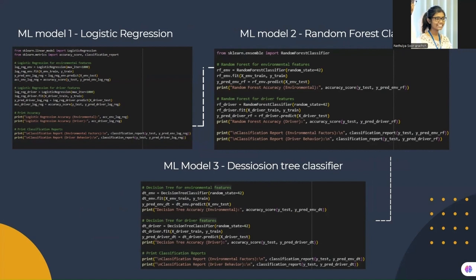Logistic regression helps in understanding relationships between variables. Random forest is used for capturing complex patterns, and decision trees provided easy interpretability. By using multiple models, we can compare their performance and choose the best one for predicting accident severity.